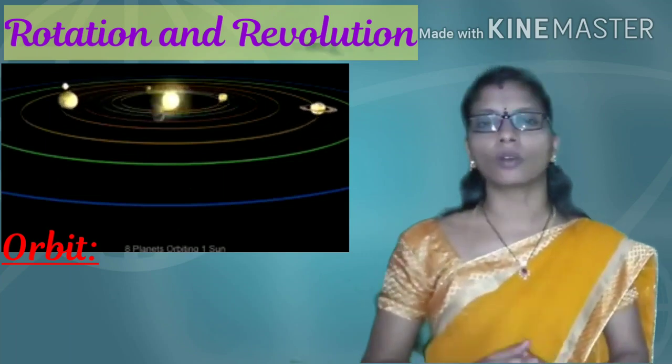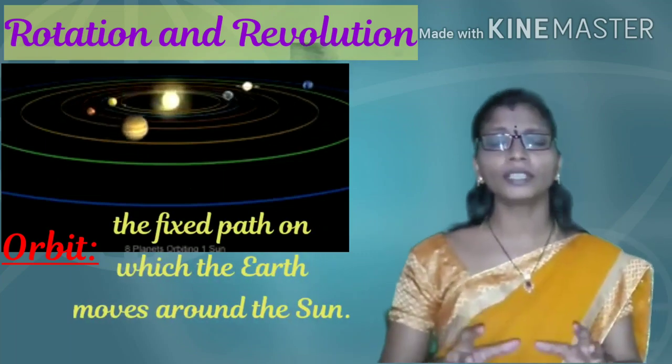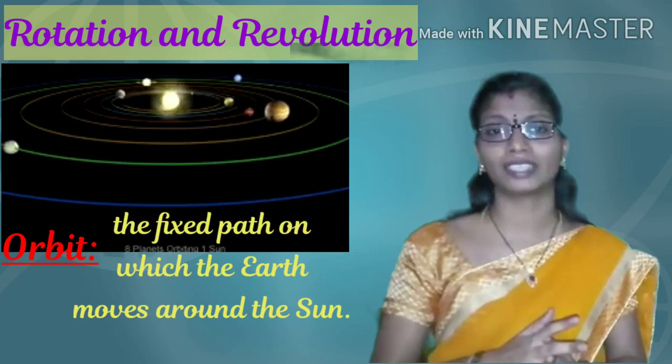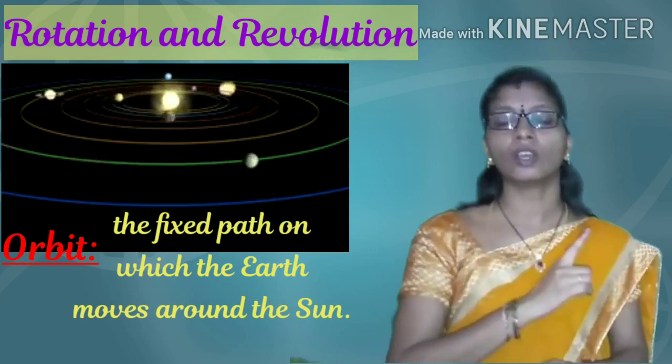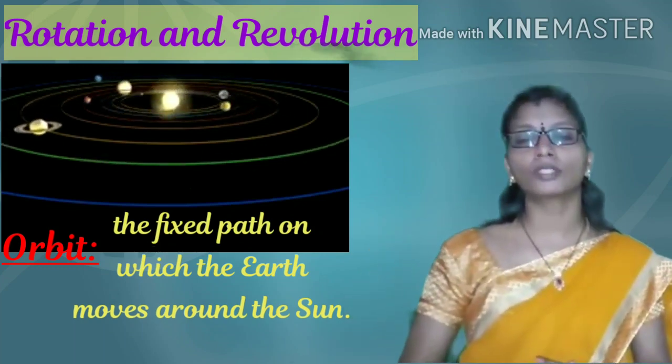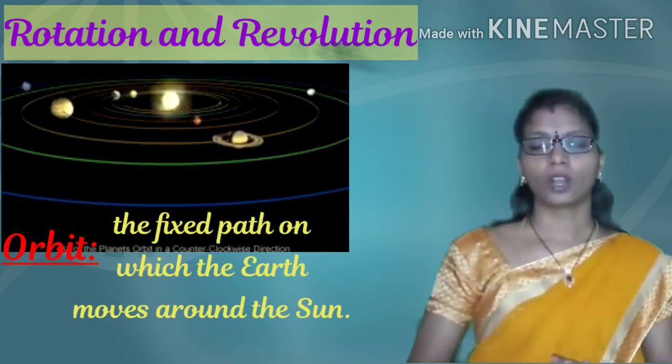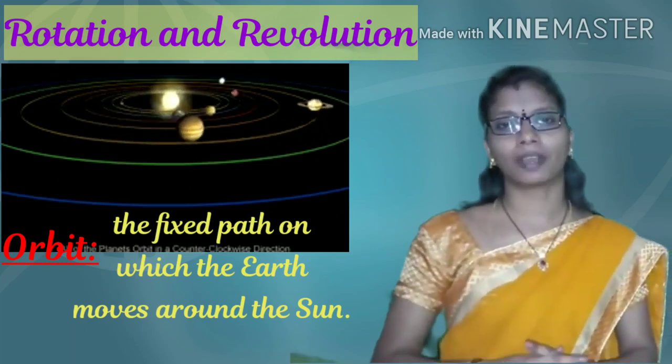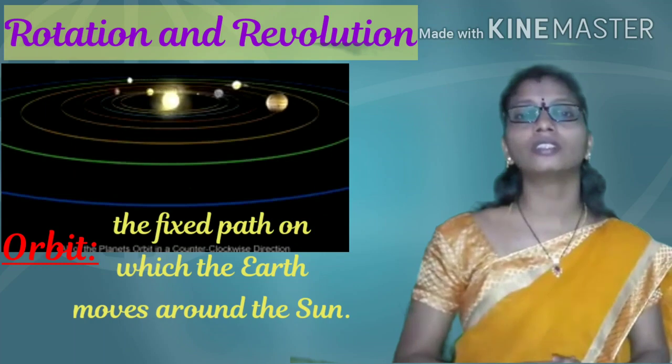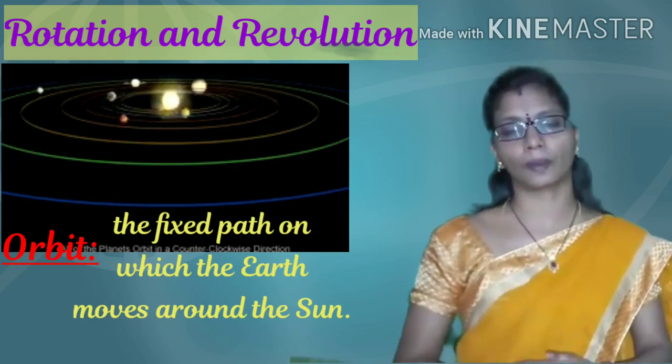And what is this orbit? Orbit is the fixed path on which the earth moves around the sun.